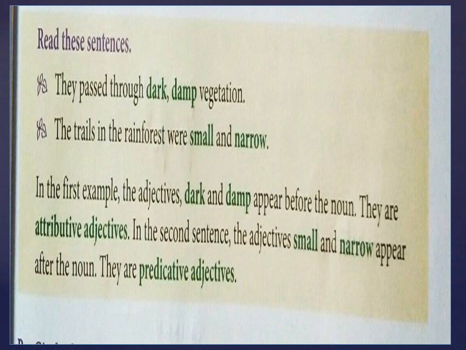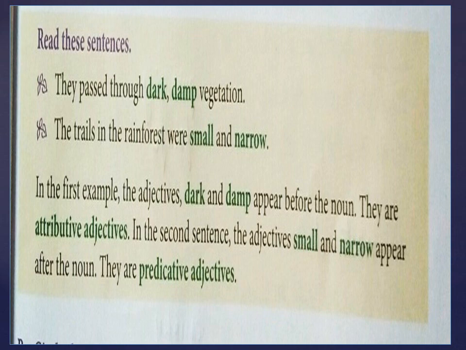Now, what are dark and damp? Dark and damp are adjectives because they are giving more information about the noun. So, where are these adjectives placed? Before the noun. So, if adjectives are placed before the noun, they are called attributive adjectives. So, damp and dark are attributive adjectives.